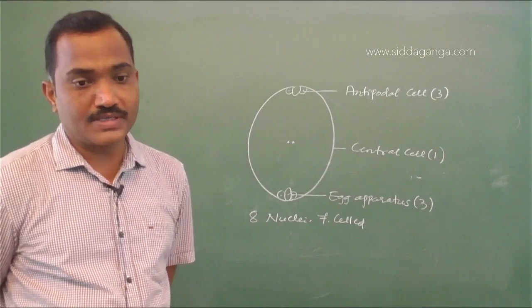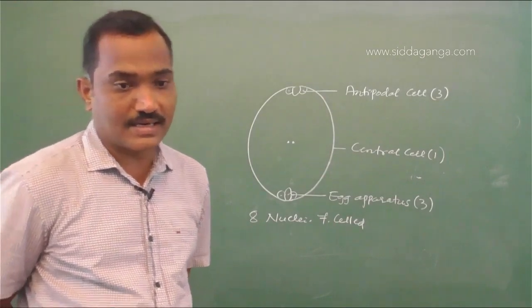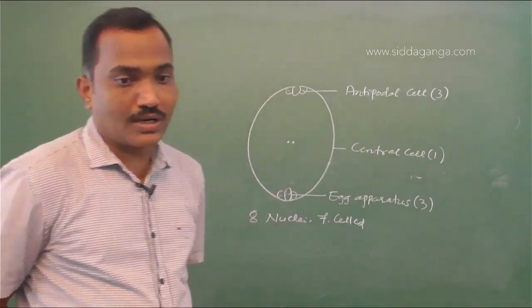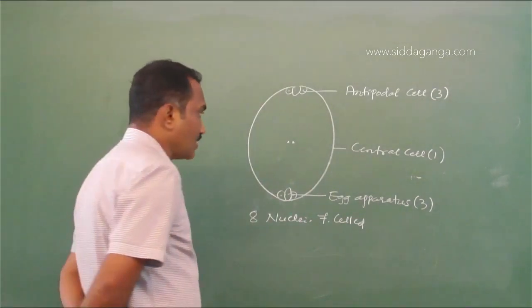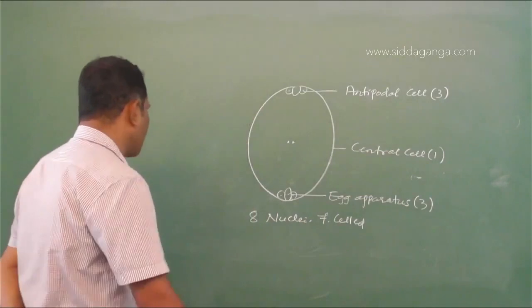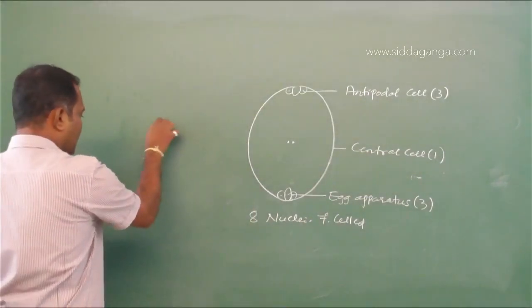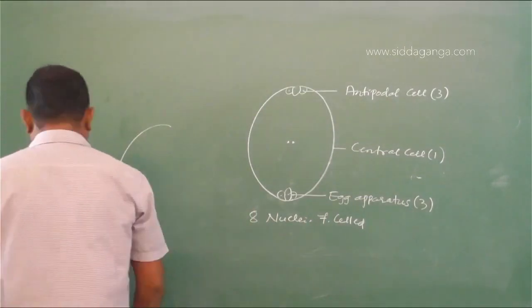Three megaspores present towards the chalazal end degenerate, that's not true. Only one megaspore present towards the chalazal end remains functional.